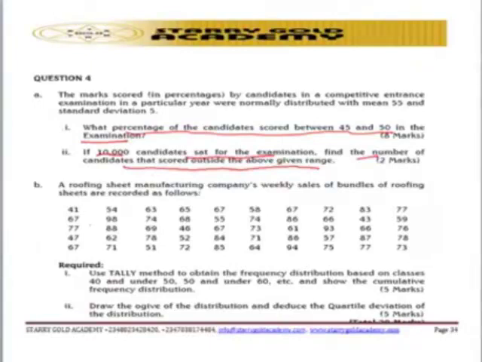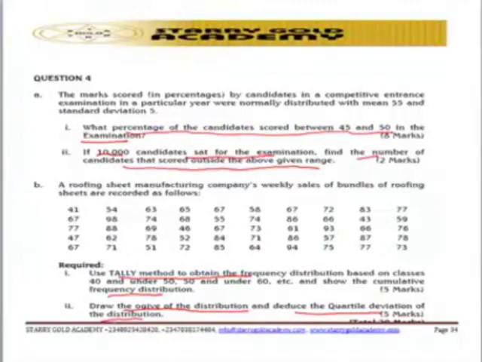That's another one. So let's look at the next requirement, which is the B aspect. They said use the tally method to obtain the frequency distribution based on classes, and also the cumulative frequency distribution. Then you have another one: draw the OGIVE of the distribution and deduce the quartile deviation of the distribution. That is another interesting question.